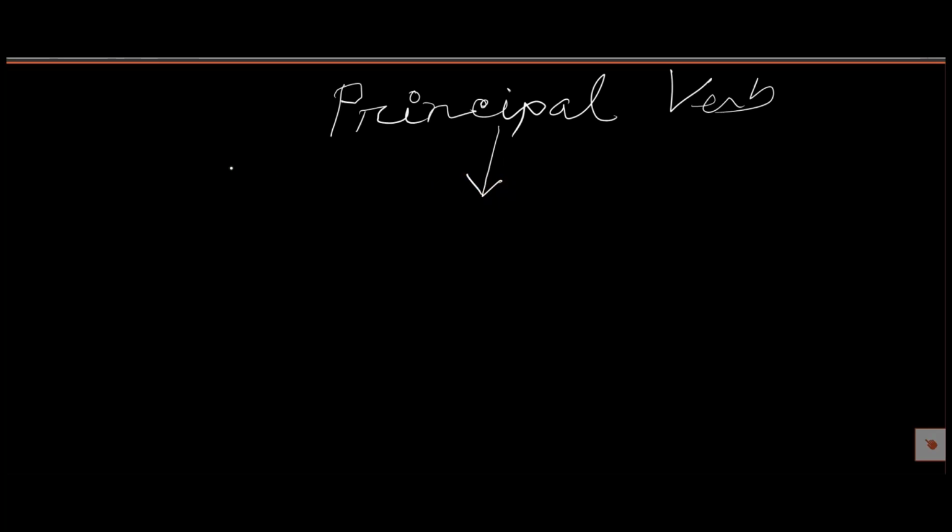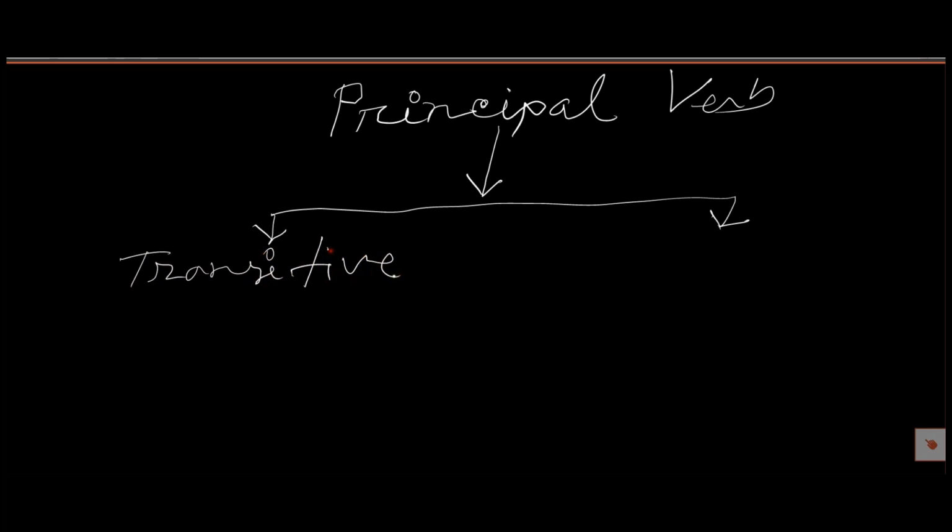Let's see the kinds of principal verb. Principal verbs are of two kinds: transitive verb and intransitive verb.